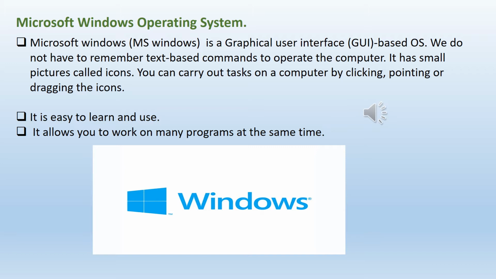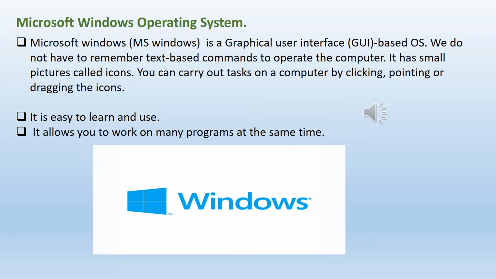We do not have to remember text-based commands to operate the computer. Those days, children, if we wanted to use the computer, we had to remember text-based commands. So nowadays, we don't have to remember text-based commands to operate the computer.